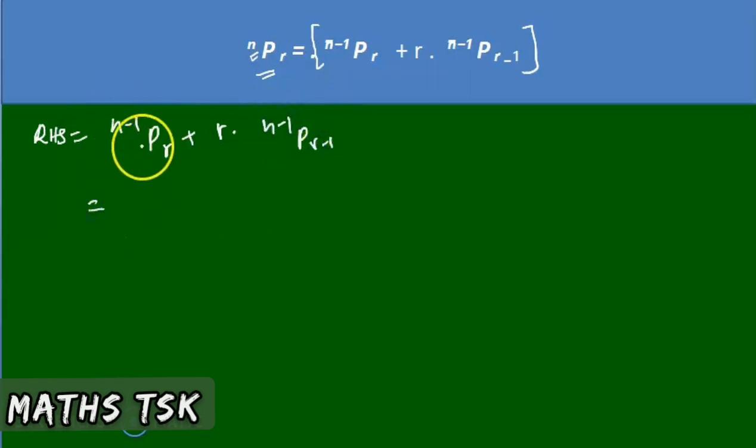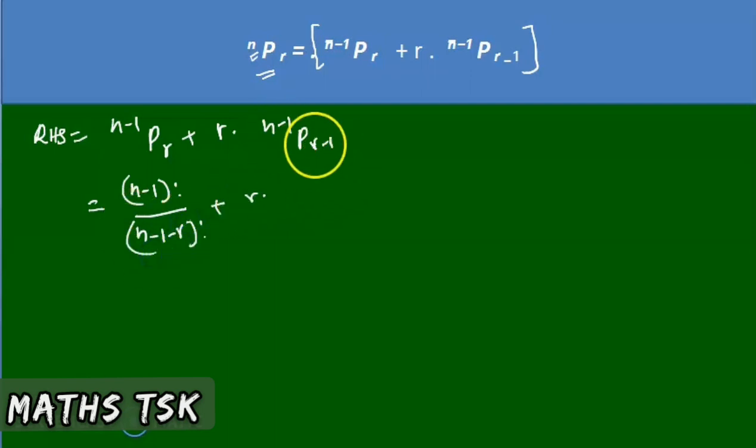The formula for this is (n minus 1) factorial by n minus 1 minus r factorial, plus r into, again by the formula, (n minus 1) factorial by n minus 1 minus r plus 1 factorial.